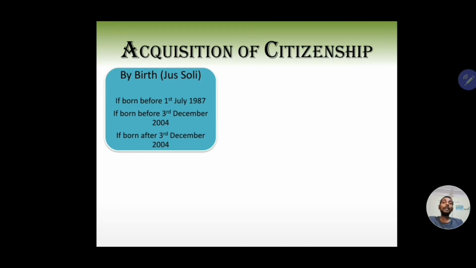The third is if the person was born after 3rd of December 2004 and till now, that person will be a citizen of India if both of their parents were citizens of India, or one parent is a citizen of India and the other is not an illegal immigrant.